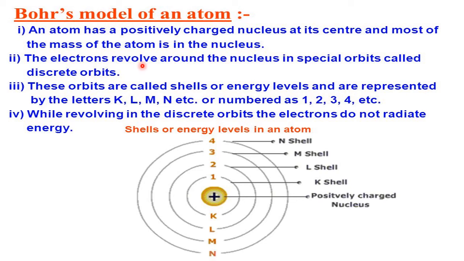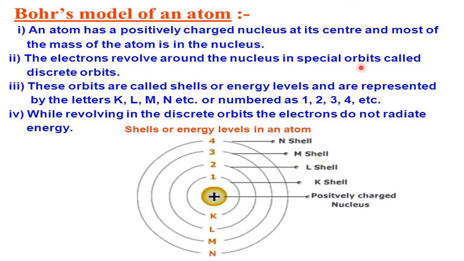The second point: the electrons revolve around the nucleus in special orbits called discrete orbits. Here we have one new word, orbit. What is an orbit? An orbit is a definite path of an electron. That means electrons revolve around the nucleus in a definite path. This idea was not given by Rutherford. Rutherford said electrons are revolving, but where exactly, no idea. That's why he was not in a position to explain why, during revolution, the electron does not lose energy and collapse into the nucleus. That was the defect of Rutherford.